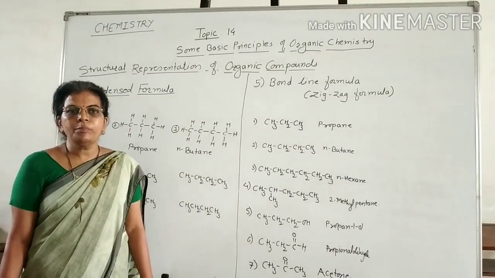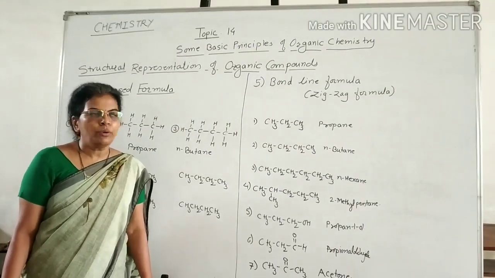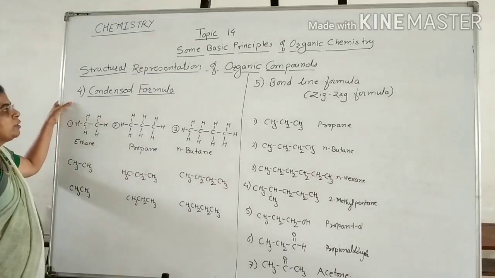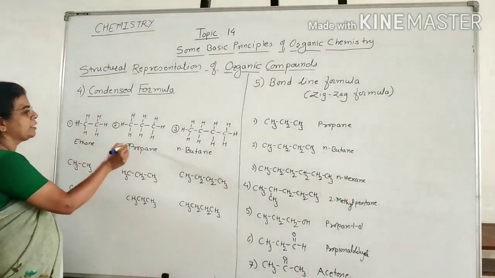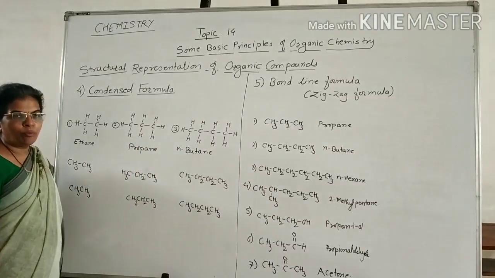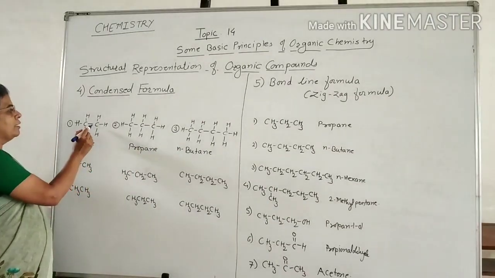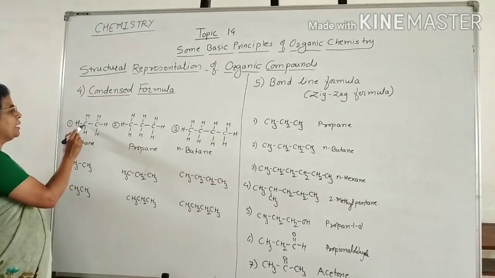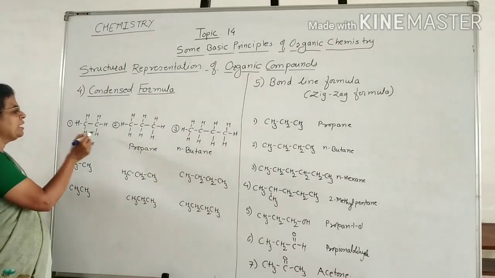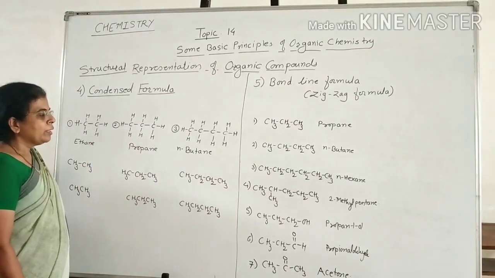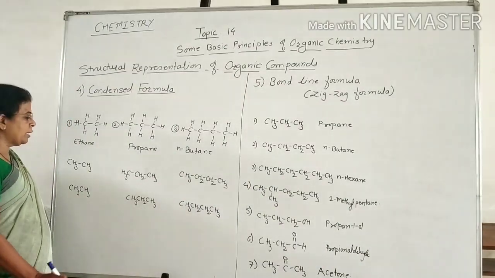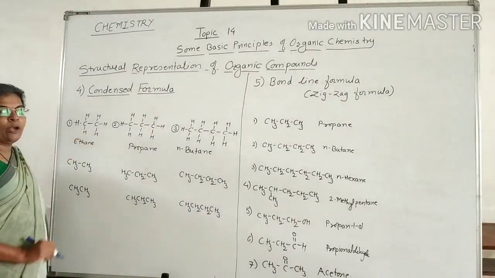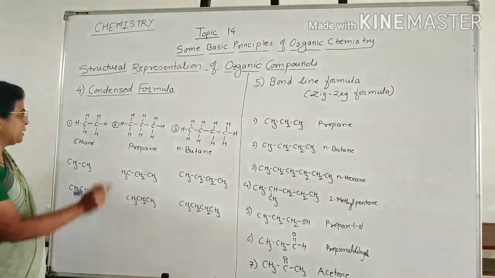Now, the next type of structural representation we are going to see is the condensed formula. Here, these structures are the structural formula, that is, the bond formula, where this C-H bond is shown. Now here, how is the condensed formula written? The bond between carbon and hydrogen atoms is not shown.